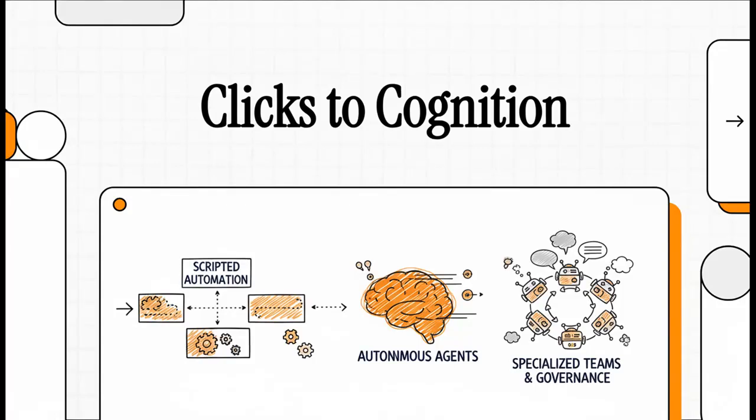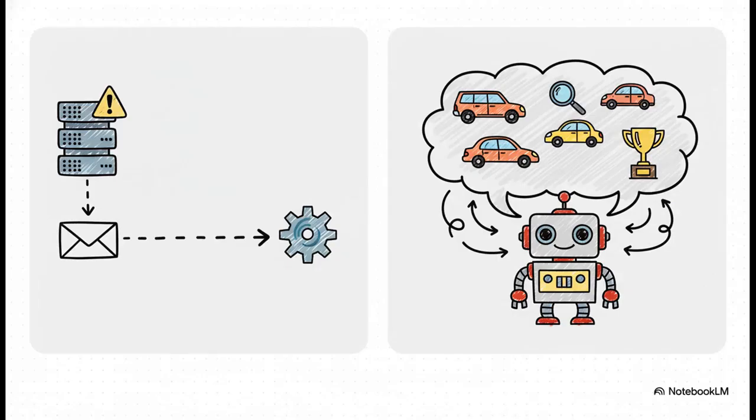So, have you ever stopped to think about how we got from a simple if this, then that command to an AI that can pretty much think for itself? Well, today, that's exactly what we're going to do. We're going to trace this incredible journey of AI automation, all the way from basic scripts to these new intelligent agents that can plan, reason, and act all on their own. Let's get into it.